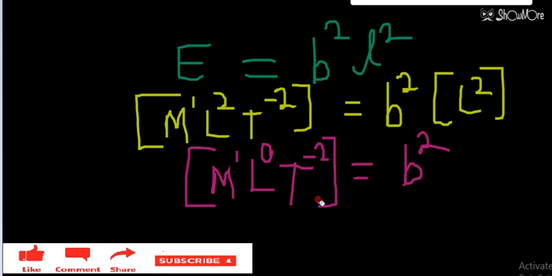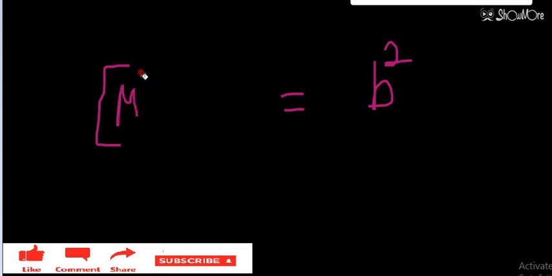So B square was equal to M1 L0 T minus 2.